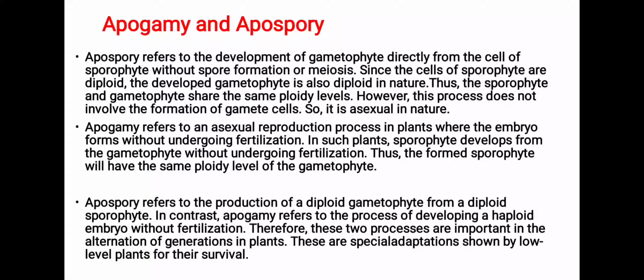So you can see that in apospore, both gametophyte and sporophyte are diploid, while in apogamy, both gametophyte and sporophyte are haploid. Students, apospore refers to the production of a diploid gametophyte from a diploid sporophyte, and in contrast, apogamy refers to the process of developing a haploid embryo without fertilization. Therefore, these two processes are important in the alternation of generation in plants. These are special adaptations shown by the lower level of plants for their survival.